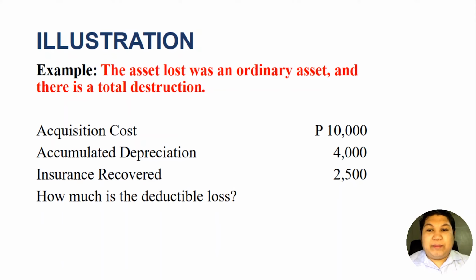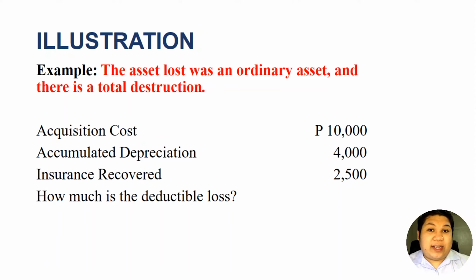It is actually a simple and plain problem because there is a total destruction, so it is expected that there is nothing to salvage or to repair. What we're going to do here is just compute the book value of the asset. The book value is 6,000, that is acquisition cost less accumulated depreciation.